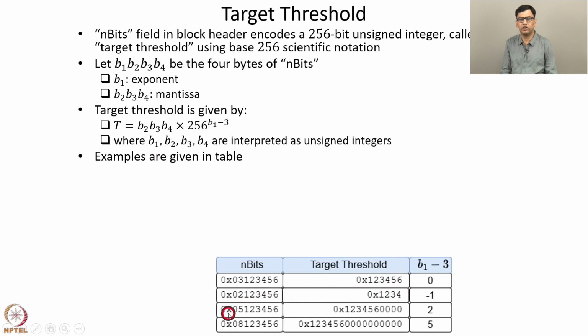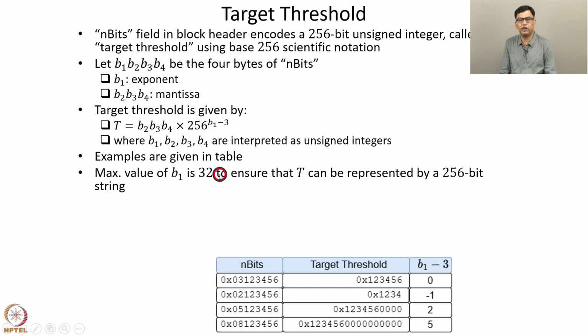Similarly, in this case, b1 is 5, so b1 minus 3 is 2. That corresponds to 256 to the power 2, which is a shift to the left by 2 bytes. Hence, the corresponding value of the target threshold is, in hex, 0x12345600 00. Since it is 256 to the power 2, we have shifted by 2 bytes, and so on and so forth. So these are some example values of n bits and the corresponding target threshold encoded by them.